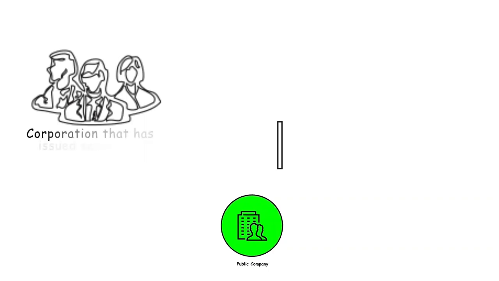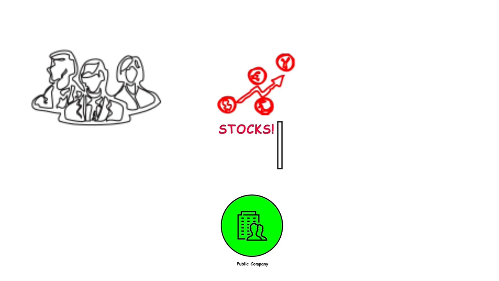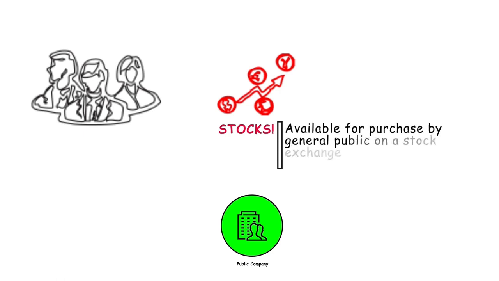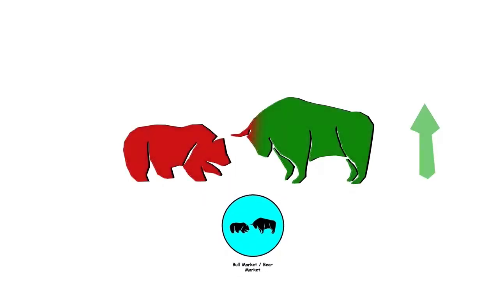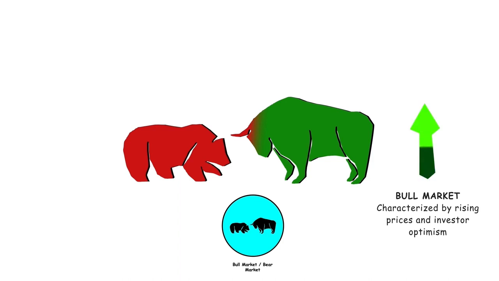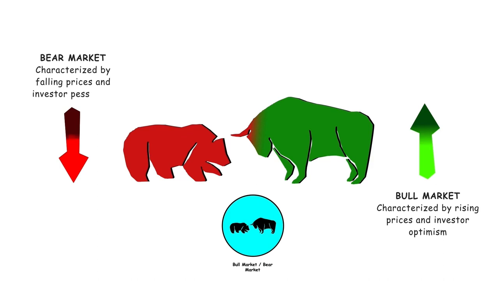Public company. This is a corporation that has issued securities, typically in the form of stocks, that are available for purchase by the general public on a stock exchange. Bull market, bear market. A bull market is a financial market characterized by rising prices and investor optimism. A bear market, on the other hand, is a financial market characterized by falling prices and investor pessimism.